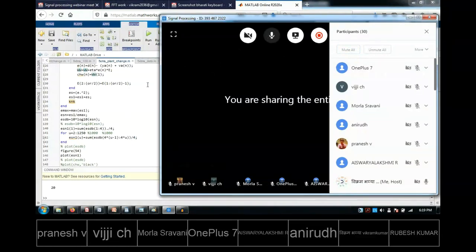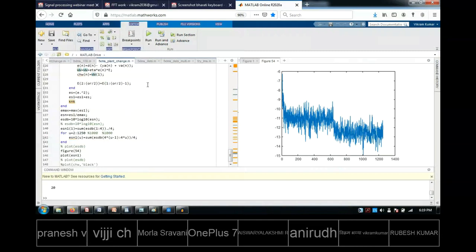Now if you observe this particular thing, what happened is, initially there was a lot of error when the algorithm started running. That means when you switched on the system, it will take some time for the algorithm to adapt to the system, right? So initially the error was somewhat high, but within a few steps it adapted itself, and then it converged to this value and settled over here.